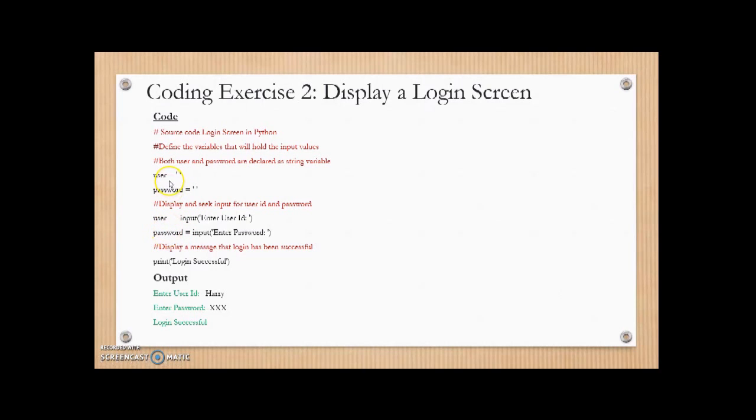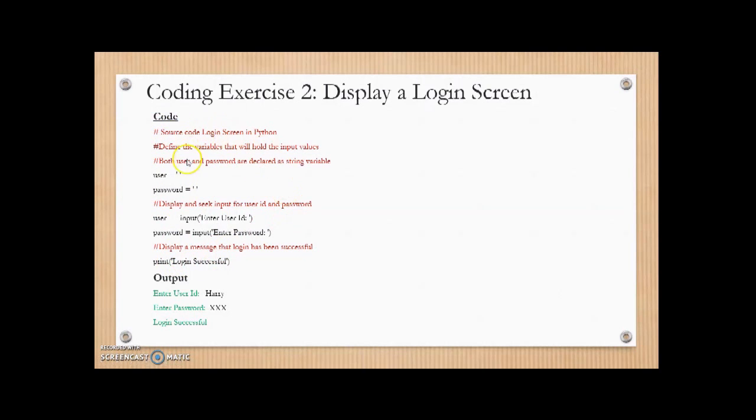Similarly, password was a variable defined here, and what we are telling the computer language is input: ask the user to input the value, show the message enter password, and whatever the user enters will be saved in the variable called password, right? Once this is done, it will display a message that login has been successful. It will say print login. So this is the source code.